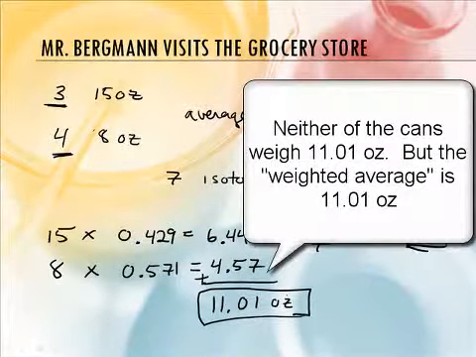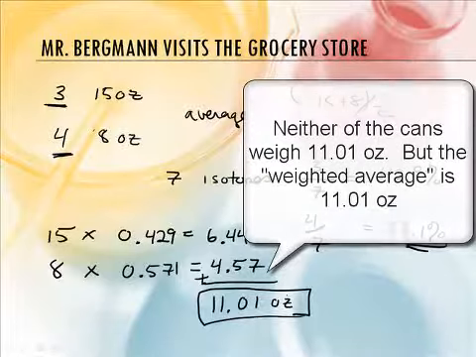No, they don't. Either they weigh 8 or 15. But on average they weigh 11.01, based on the distribution that we had between the 15 and the 8-ounce cans. But the weird thing about that is that nobody weighs 11.01. That's true, it's either 15 or 8. Right, but if we have that distribution, then that's our average. Okay. That's cool.